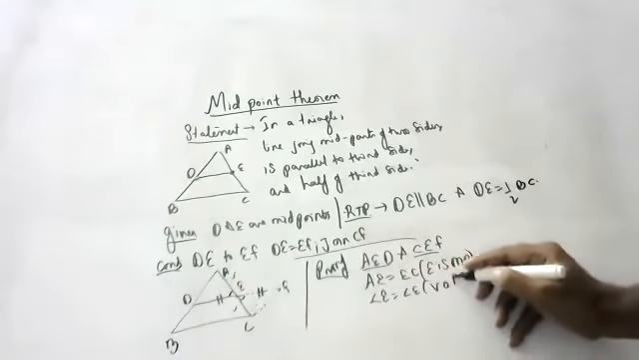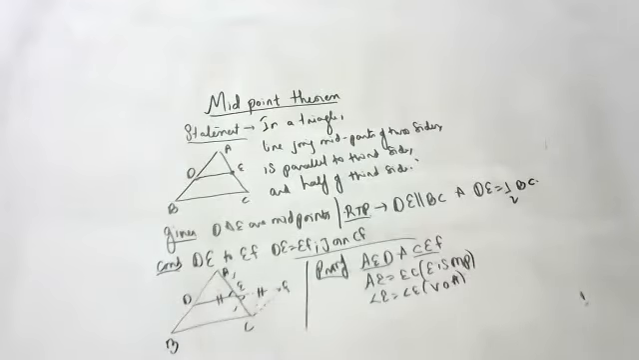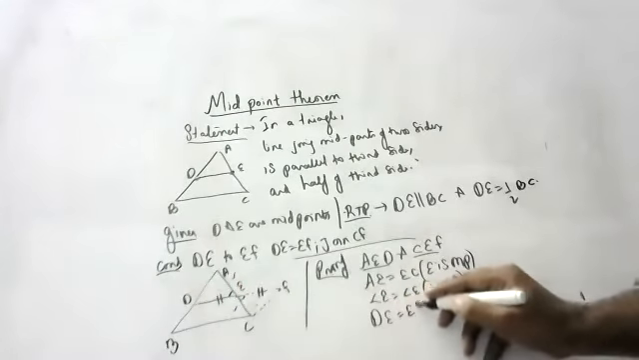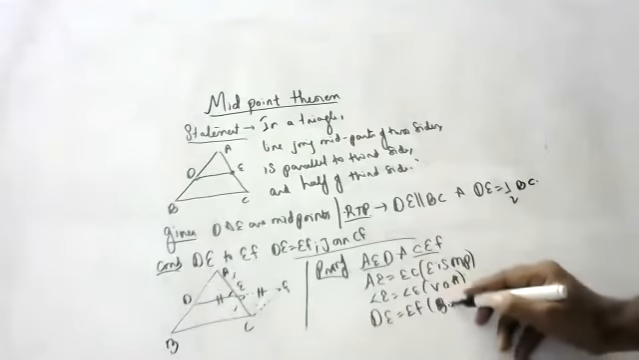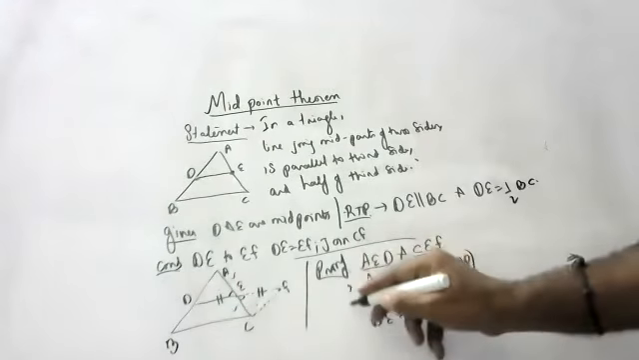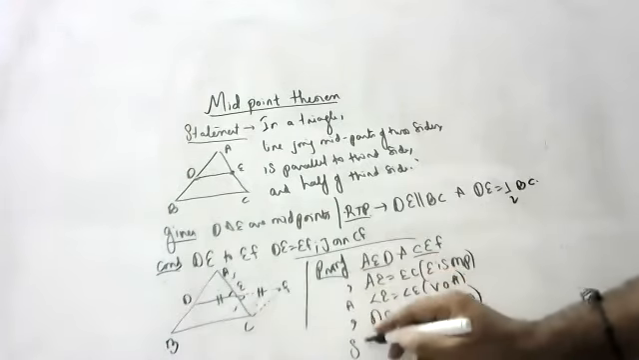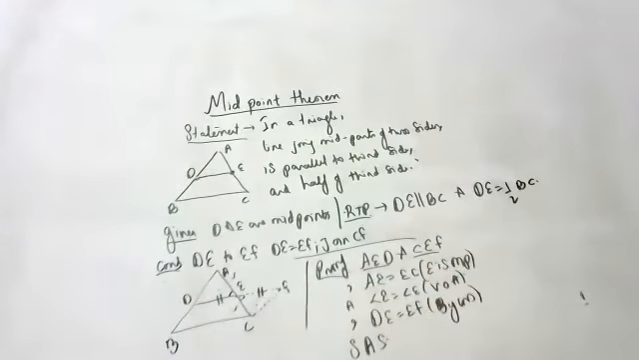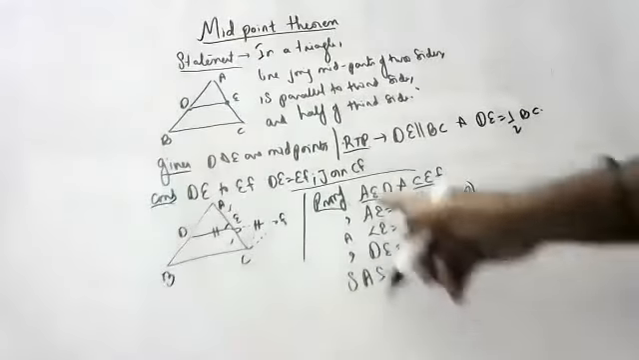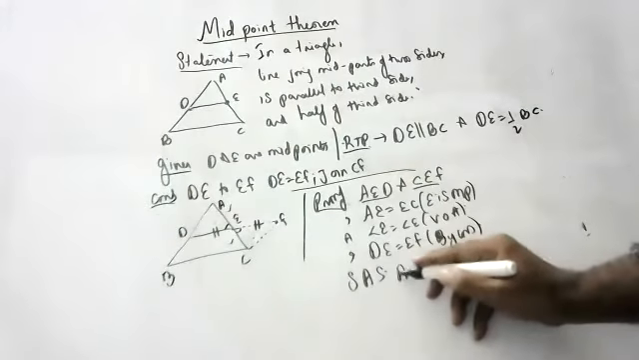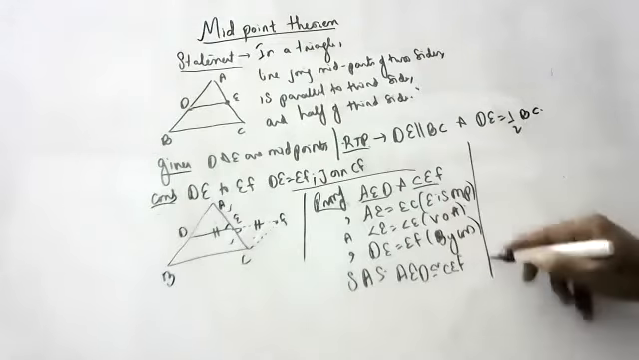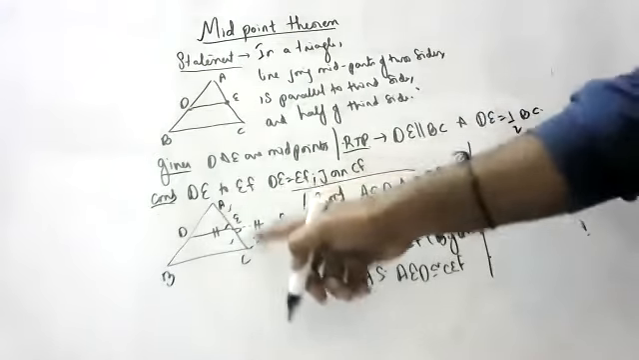Vertically opposite angles are equal. DE is equal to EF. Why, children? By construction. By SAS, children. Try to understand, children. By SAS, what can we say? Triangle AED is congruent to triangle CEF. You should know that AED is congruent to CEF.